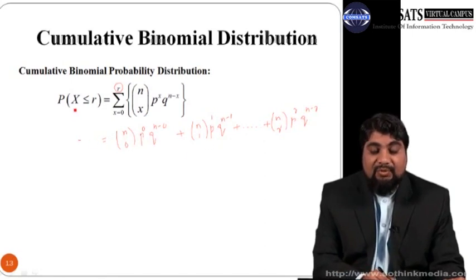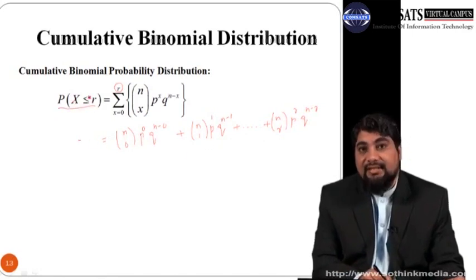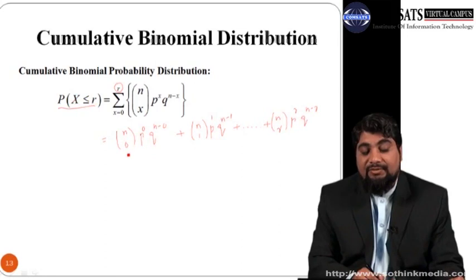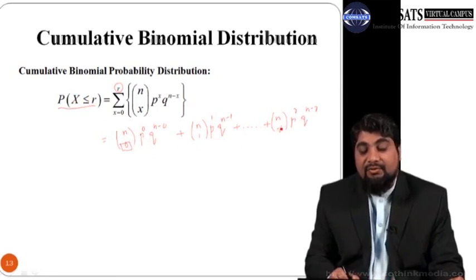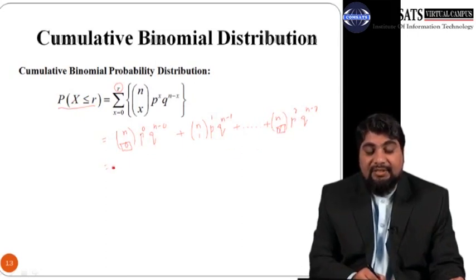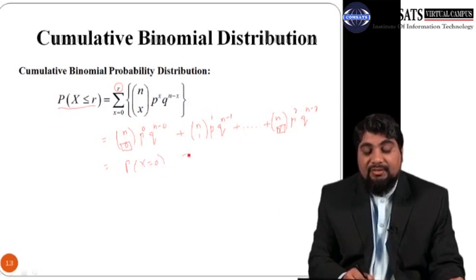So you can see that probability that x is less than or equal to r means you have to start from the minimum value, that is 0, and you have to go up to this point r. And note that this is the probability that x is 0, this is the probability that x is equal to 1, and this last one is the probability that x is equal to r.